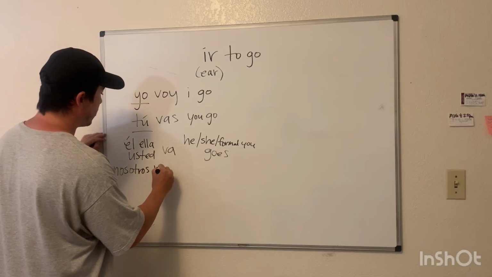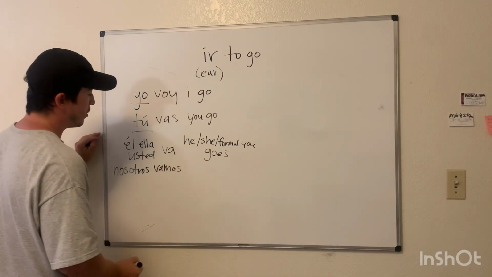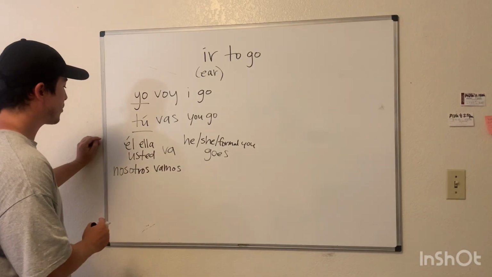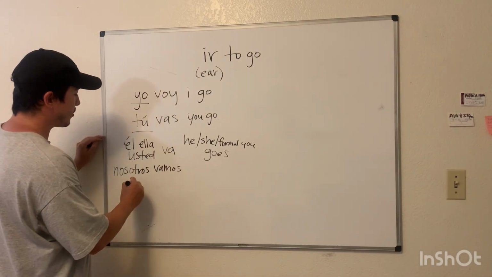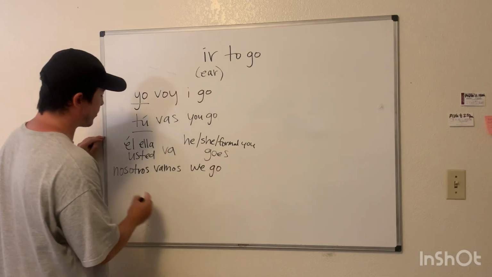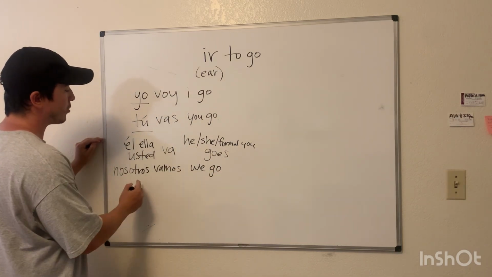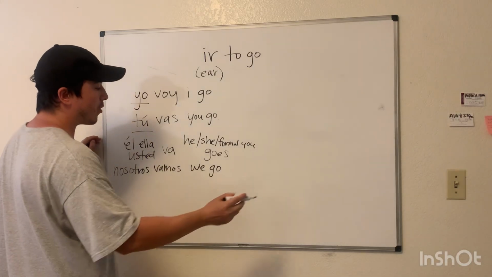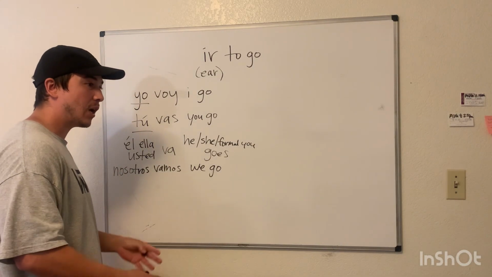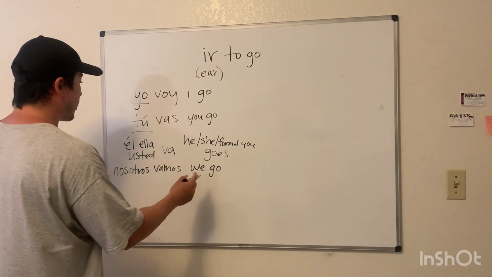Nosotros vamos. We're just going to do present tense today. Nosotros vamos. We go. Nosotros is a big, fancy word for we. Nosotros vamos. We go. We're going. Let's go. Vamos, you hear in movies. Vamos, vamos. Rápidamente, quickly. Vamos, vamos. Let's go. We go.